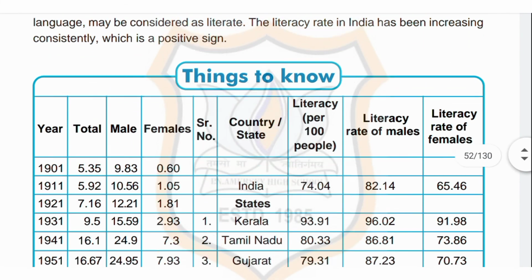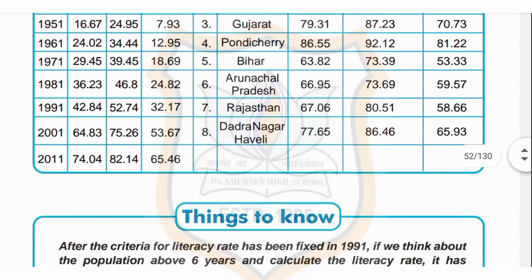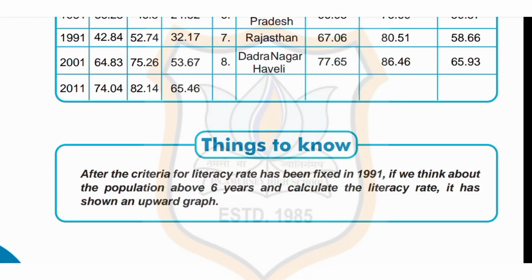Now student, for your knowledge, you can go through things to know given in your textbook. After the criteria for literacy rate has been fixed in the year 1991, if we think about the population above 6 years and calculate the literacy rate, it has shown an upward graph.